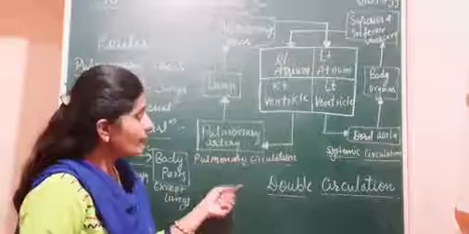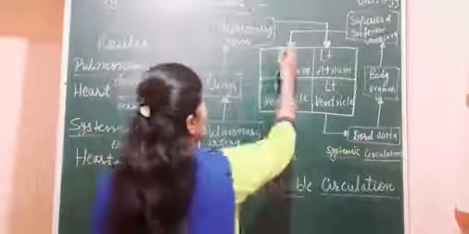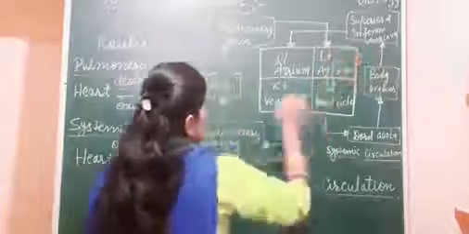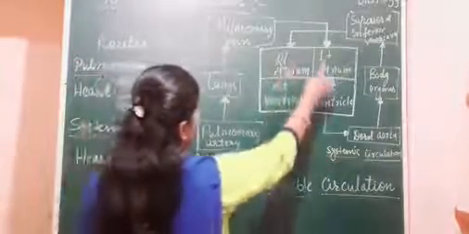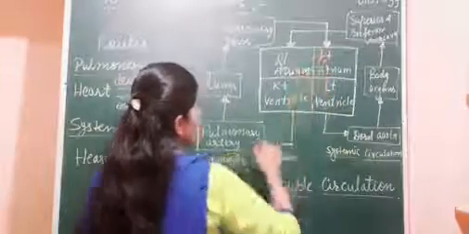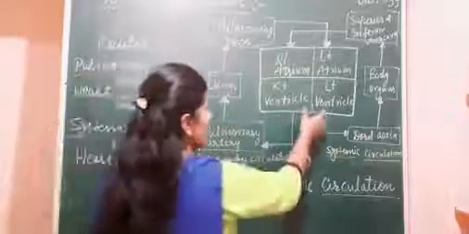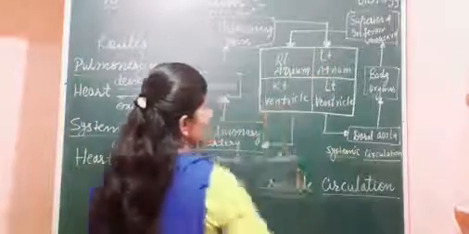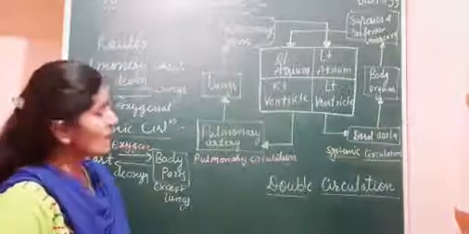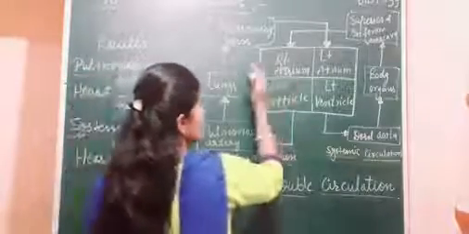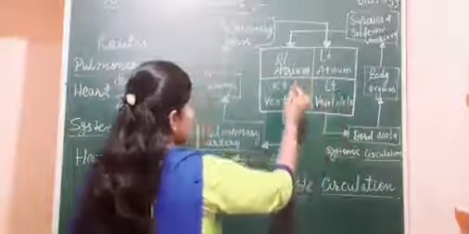Now we'll see the flow chart of this double circulatory system. Here this is a heart. In the heart there are 4 chambers. The upper 2 chambers are called the atria, or auricles, and the lower 2 chambers are called the ventricles. On this side is the right and on that side is the left: left atrium, left ventricle, right atrium, right ventricle.